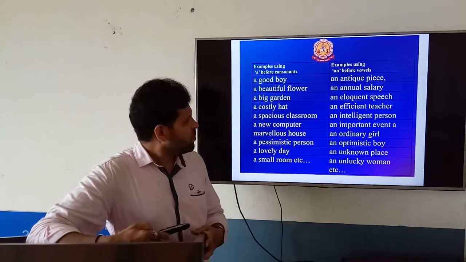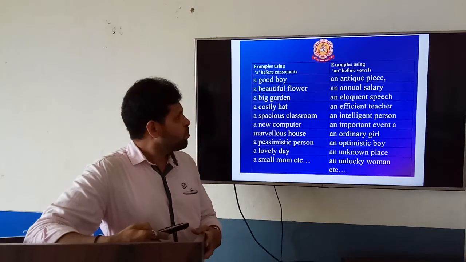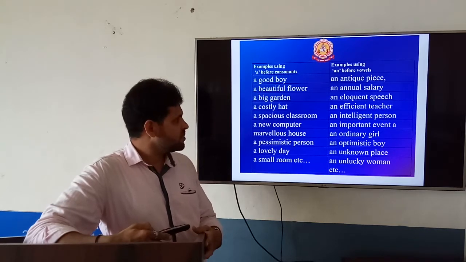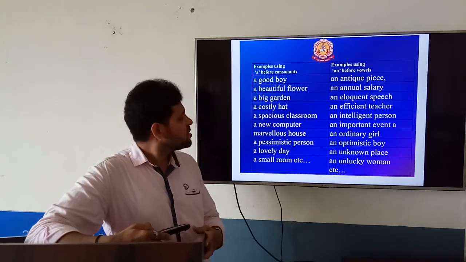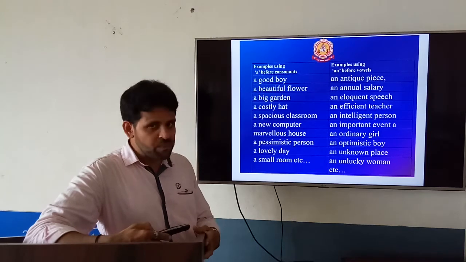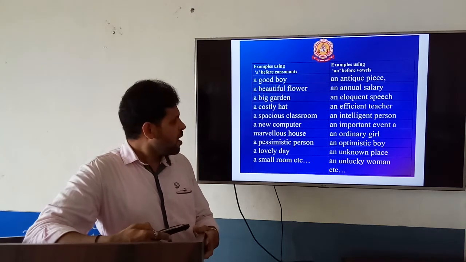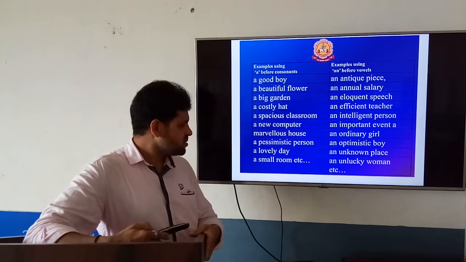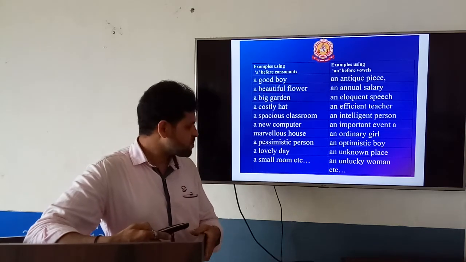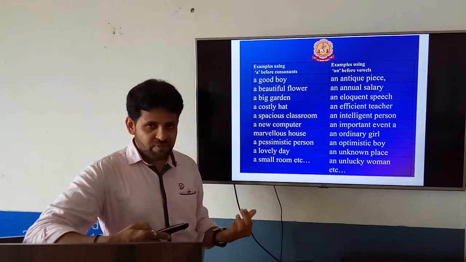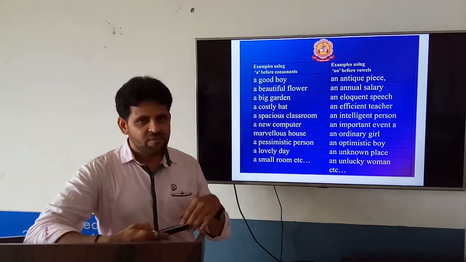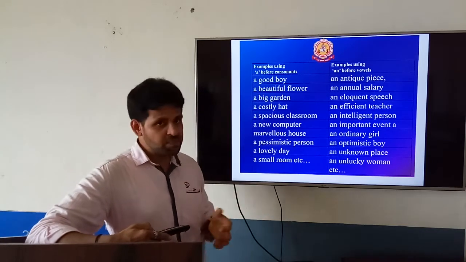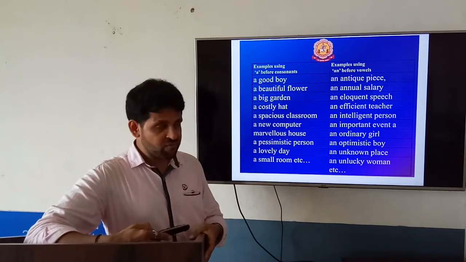Examples using a before consonants. A good boy, a beautiful flower, a big garden, a costly hat, a spacious classroom, a new computer, a marvelous house, a pessimistic person, a lovely day, a small room. With the help of these examples, we can learn more about how to use a before a consonant-sounding word.